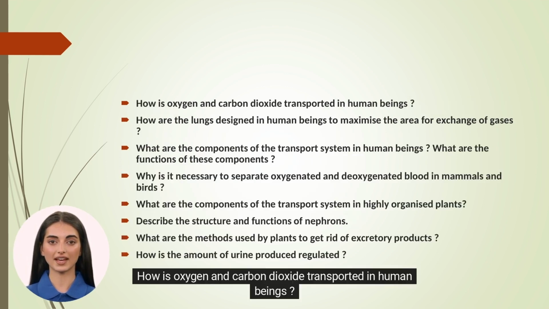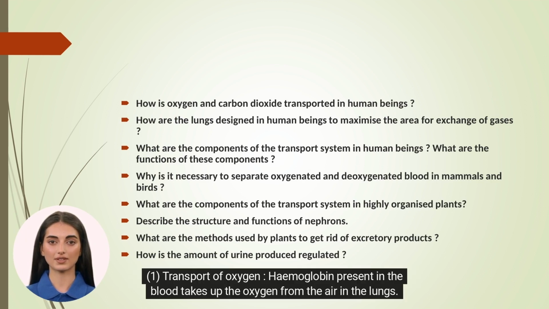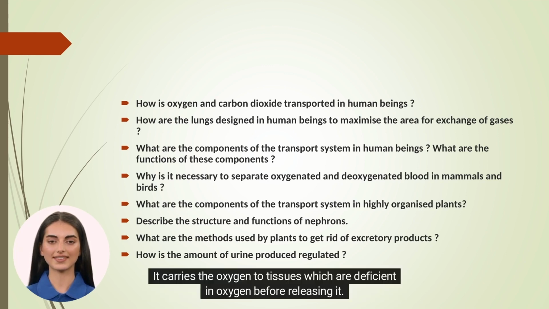How are oxygen and carbon dioxide transported in human beings? 1. Transport of oxygen. Hemoglobin present in the blood takes up the oxygen from the air in the lungs. It carries the oxygen to tissues which are deficient in oxygen before releasing it.